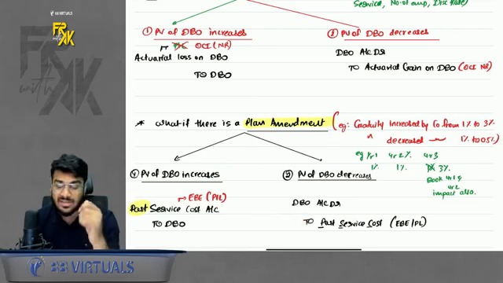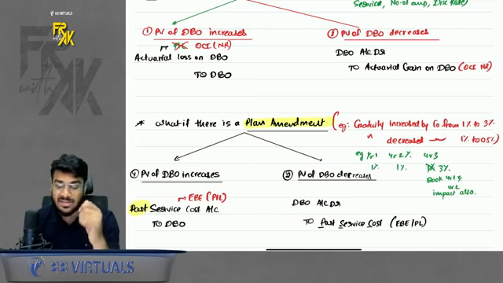Do remember, it is not necessary that your DBO and plan asset amount will match. It can be different. Why? If in the current year you have more funds, you will save more. If you have less funds, you will save less. Then when you invest in a plan asset, of course you will have certain expectation of earning some return also, right? So that is known as expected return on plan asset. What will be your expected return? The discount rate which you use to unwind the DBO, that exact rate will be your expected return.